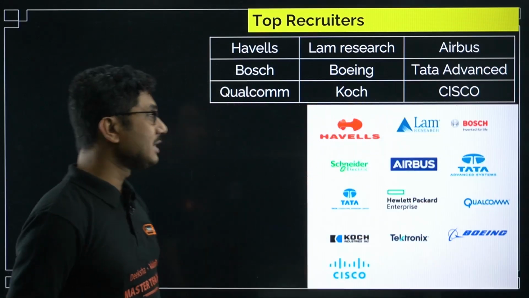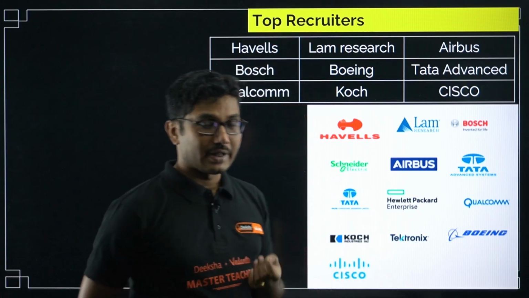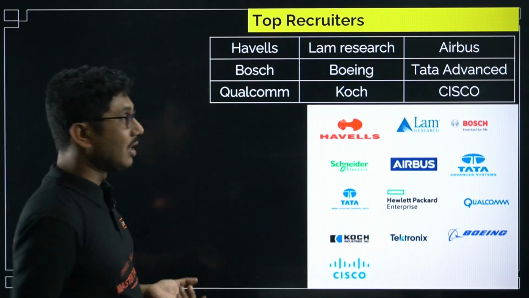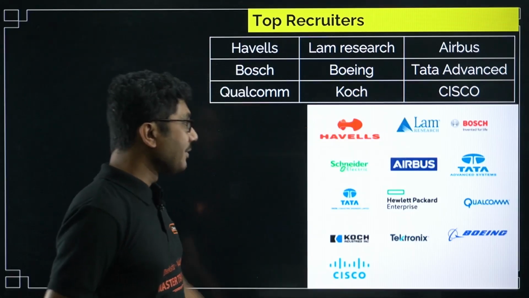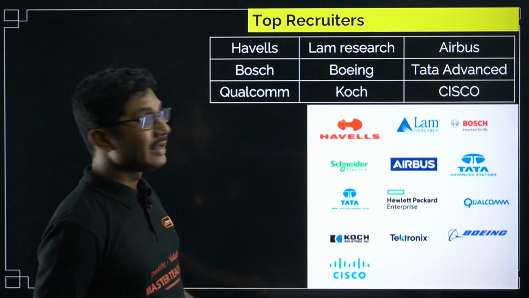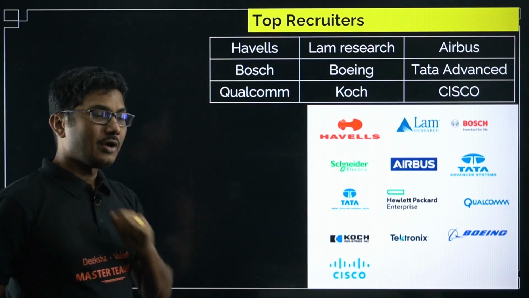Cisco is the company that develops Wi-Fi and a lot of different internet related parts, telecommunication related components. Even Hewlett Packard, that is HP, develops laptops. So they are all hiring electrical and electronics engineers, and this data is from your RV College.